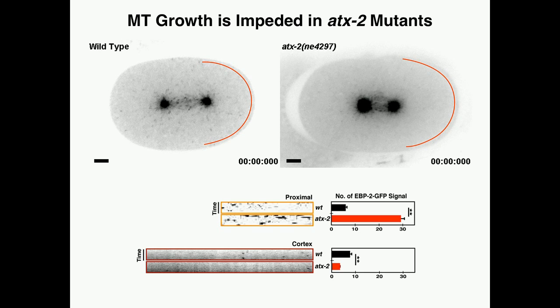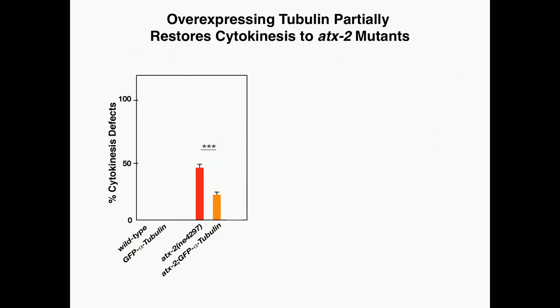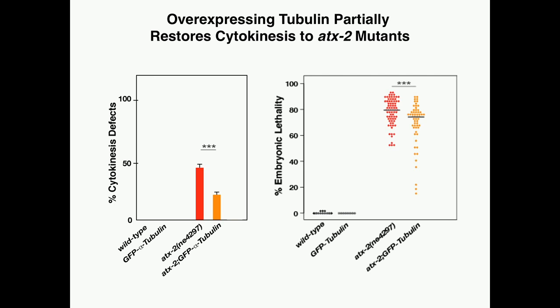Therefore, we reason that increased microtubule nucleation might be leading to a depletion of free tubulin, which resulted in the stunted microtubule growth. And so we overexpressed GFP tubulin in ATX-2 mutant embryos, and we indeed found that this overexpression resulted in a reduction in the number of cytokinesis defects. These cytokinesis defects would be a result of the improper microtubule growth. This reduction in cytokinesis defects translated to a slight but significant reduction in embryonic lethality as well, suggesting that the increased microtubule nucleation was resulting in a depletion of free tubulin and therefore stunting microtubule growth.